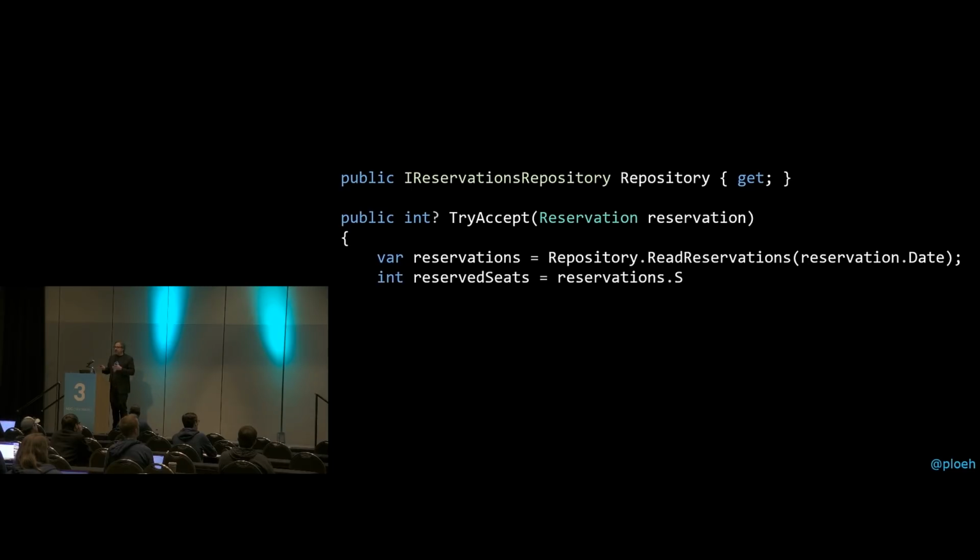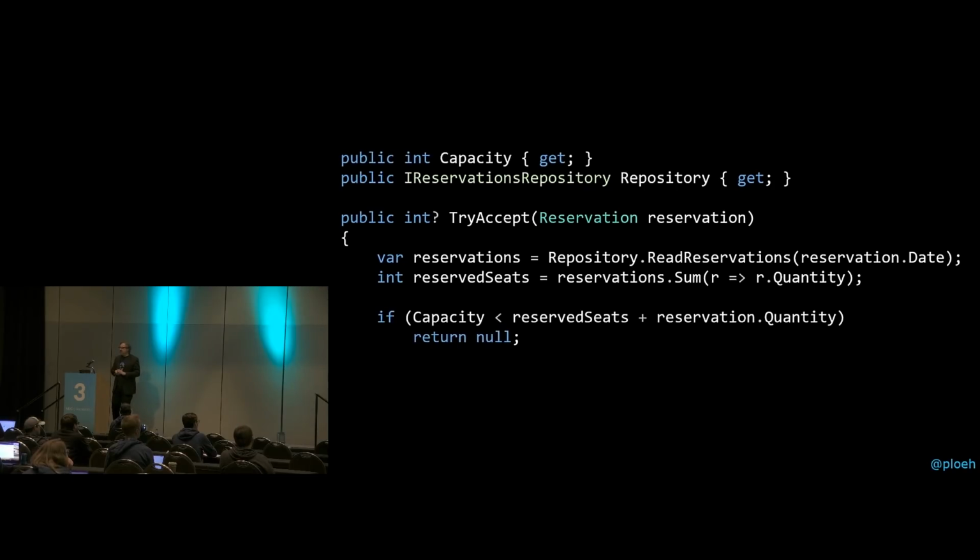Once we have those, we can calculate the sum of all the quantities of those reservations. That gives us a number of reserved seats. And if we also know the capacity of the restaurant, we can now make a decision. So we can say, if that capacity is too small compared to the number of reserved seats we already have and the new requested quantity, then unfortunately we're sold out, or we're so close to sold out that we can't accept the reservation. And that's the reason why we might decide to return null. So we have to reject that request.